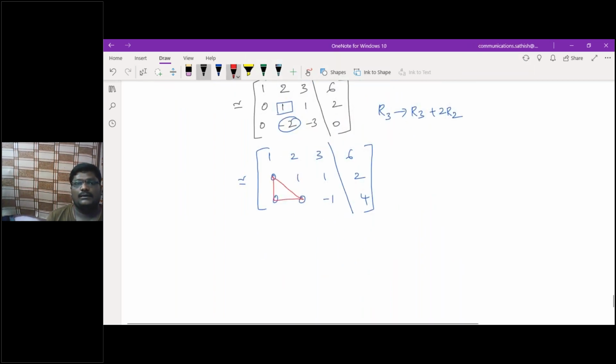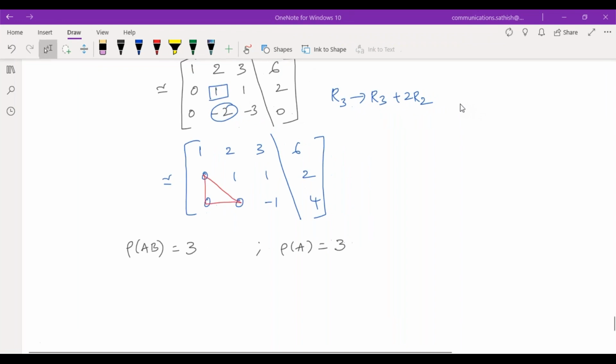Yes, sir. Now can you tell me what is the rank of the augmented matrix? 3, sir. What is the matrix rank? Augmented matrix rank is 3, and given matrix rank is also 3. So which condition does it satisfy? Rank of AB is equivalent to rank of A. That means it is consistent. The system of linear equations is consistent, right?